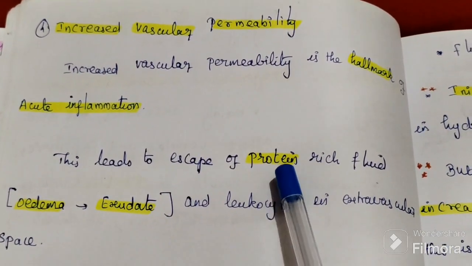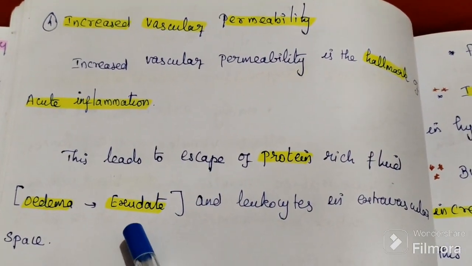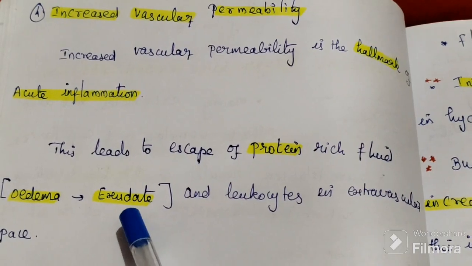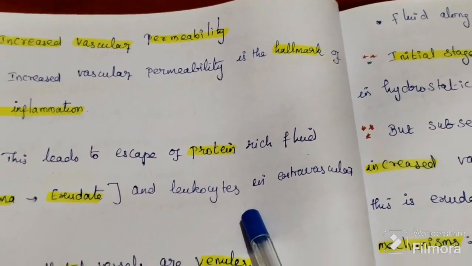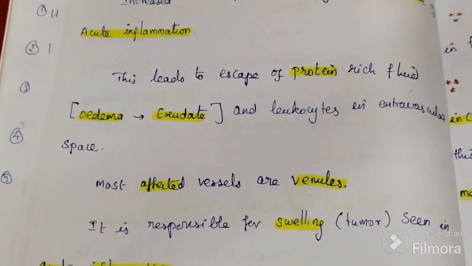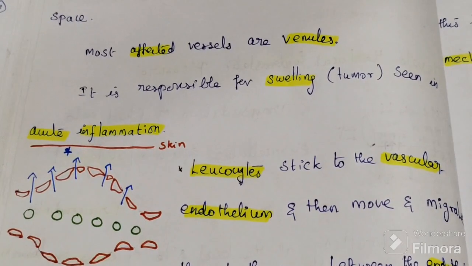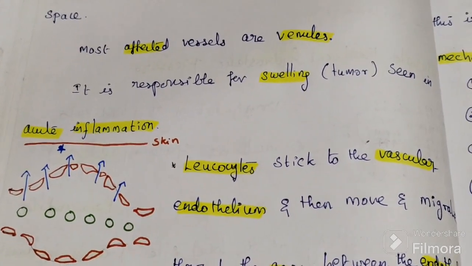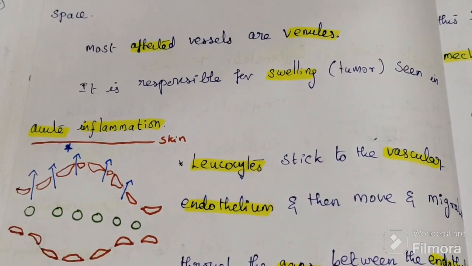Here it is protein-rich fluid, and that is why it causes edema. Here there is exudate, whereas before there was transudate, and leukocytes in the extravascular space. So this creates increased vascular permeability, the hallmark in acute inflammation.